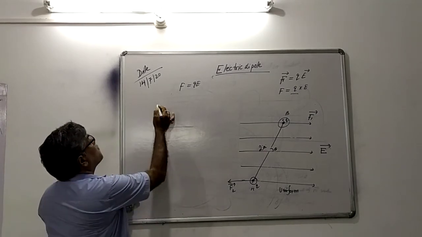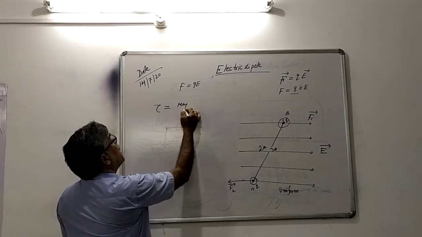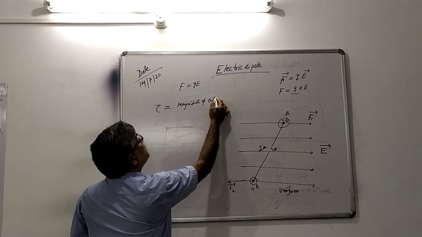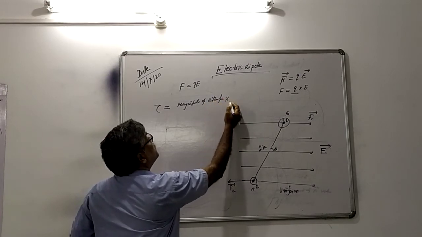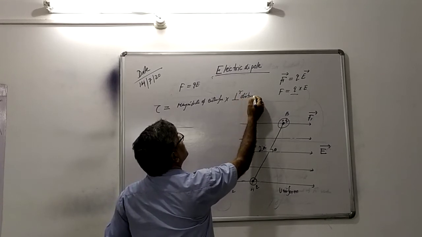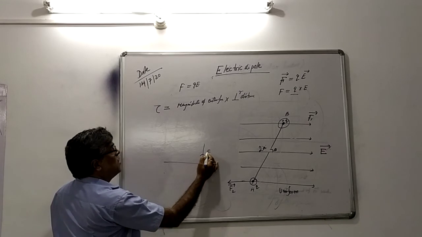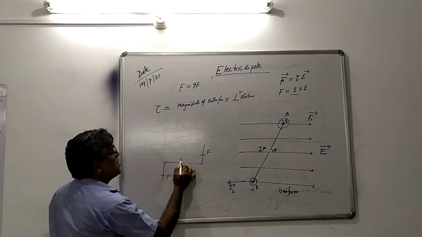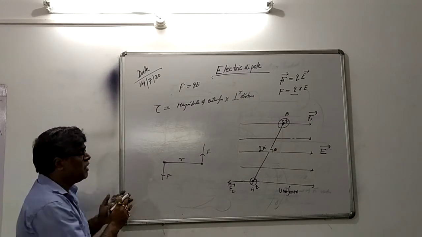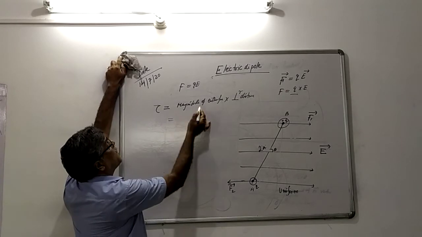So what is the magnitude of torque? In our first year formula, the magnitude of either force into the perpendicular distance. Because in first year, you see again, this is one force, this is another force, and this distance is said to be the perpendicular distance between the two forces. So what is the magnitude of torque? Magnitude of either force, how much?